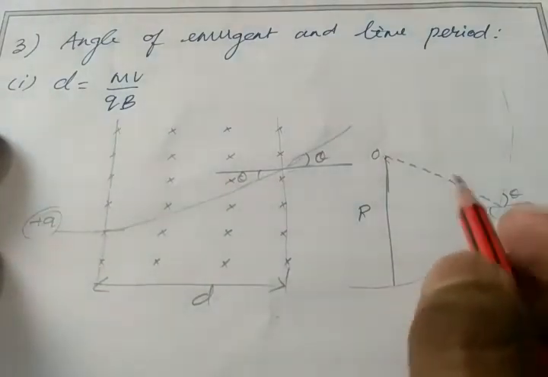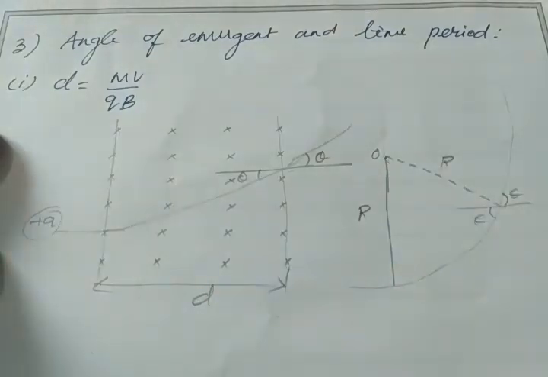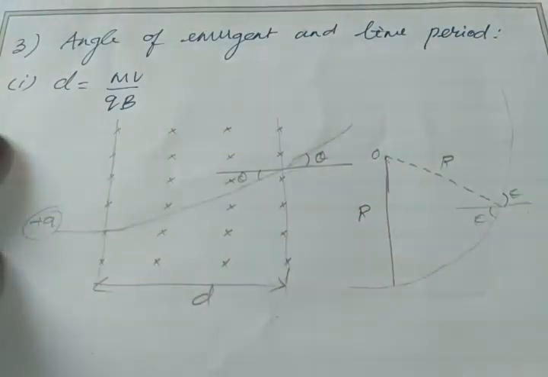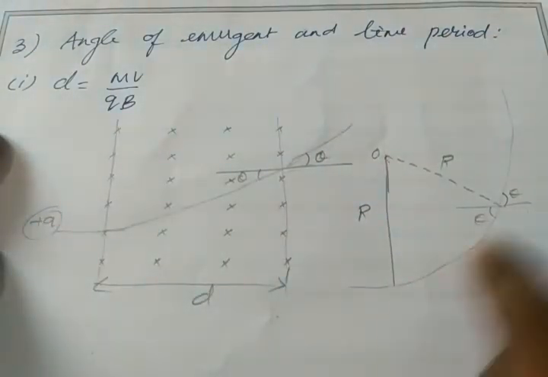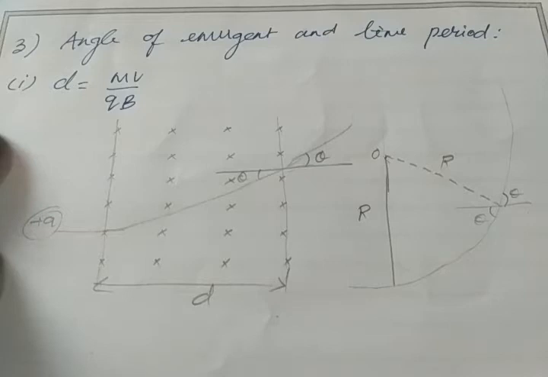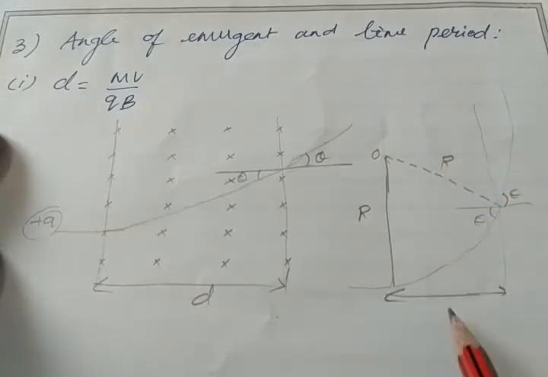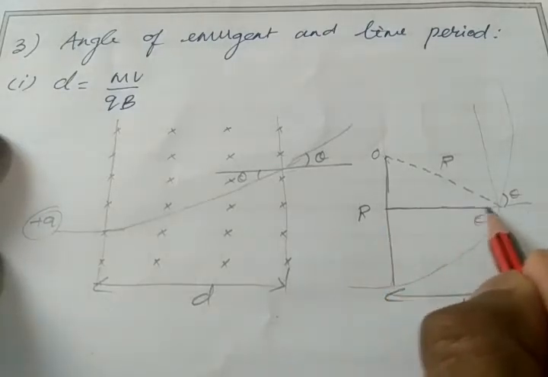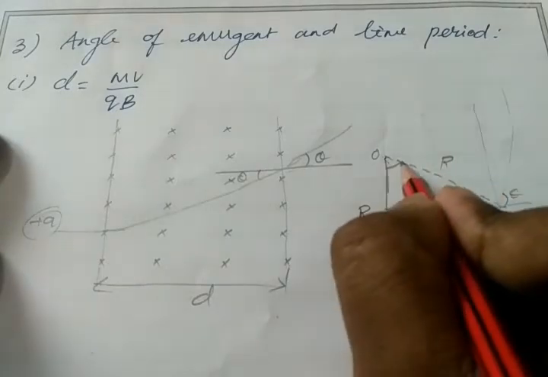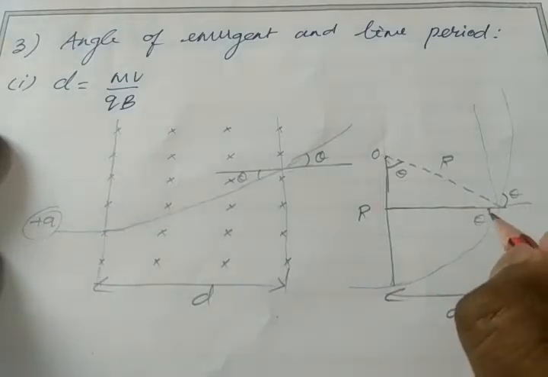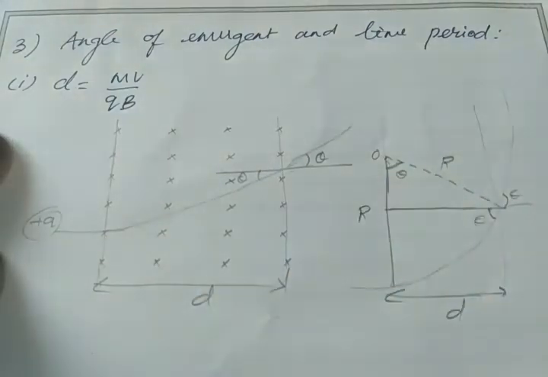So what is this value? This is also the radius. Why? If you connect the center point to any end of the circle, you get the radius. Clear? So this is our radius. Here we have d. If I join these two lines, here I have the angle theta, so it emerges with an angle of theta.